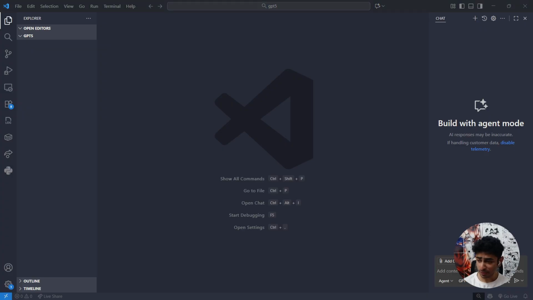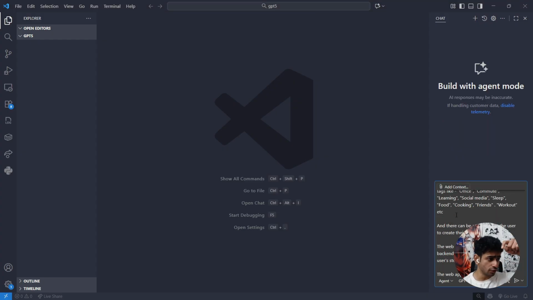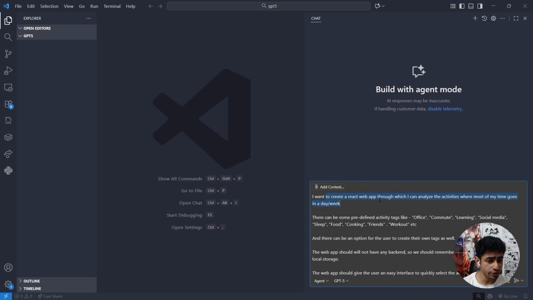So I've prepared a prompt for you. You can probably copy and paste it through the description, or you can change it. So what I'm saying to the AI is, I want to create a React web app through which I can analyze the activities where most of my time goes in a day or week.